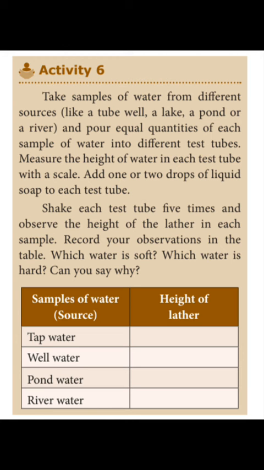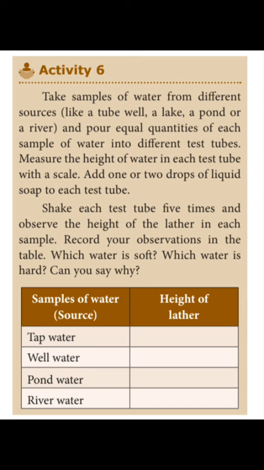Why are tap water and well water hard? Because tap water and well water contain large quantities of salt. So, these waters are hard.